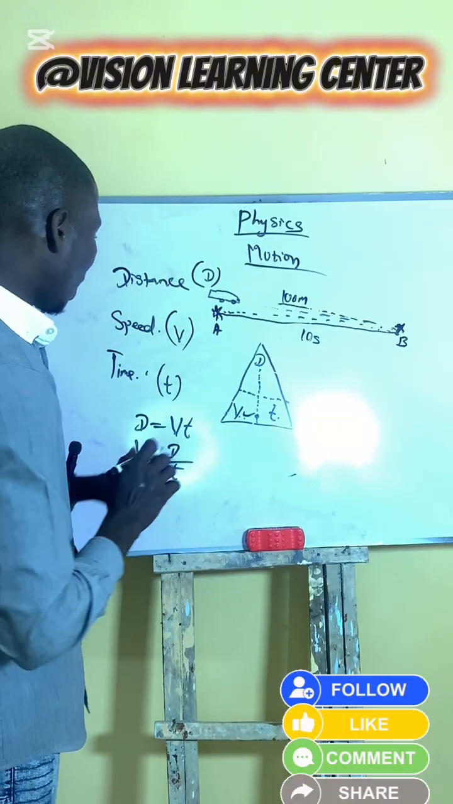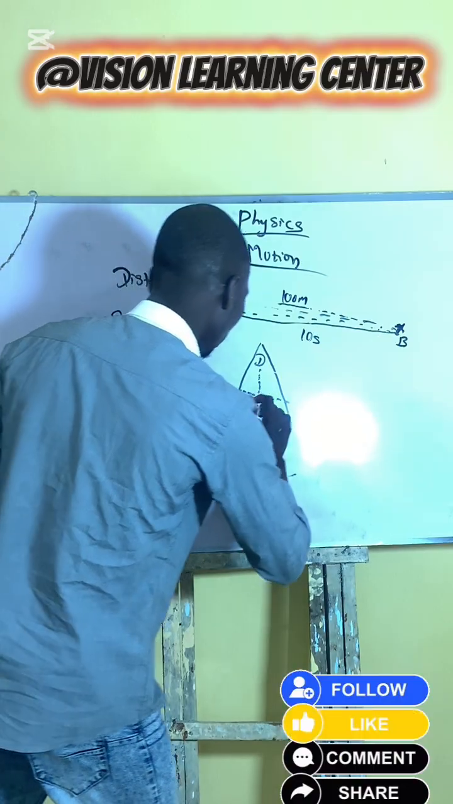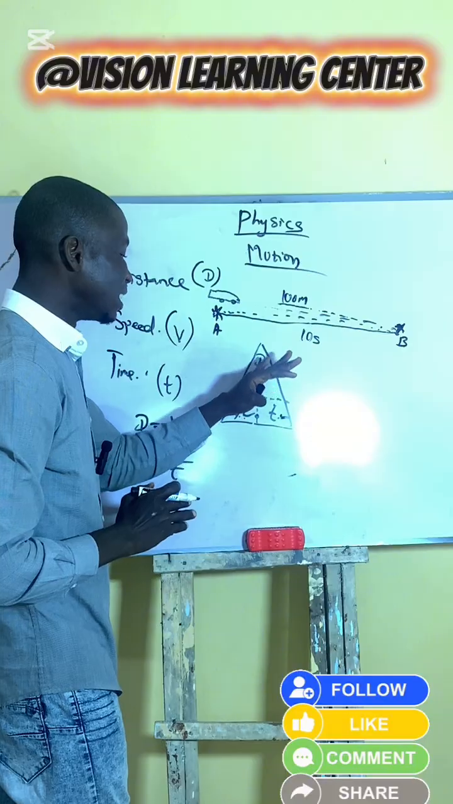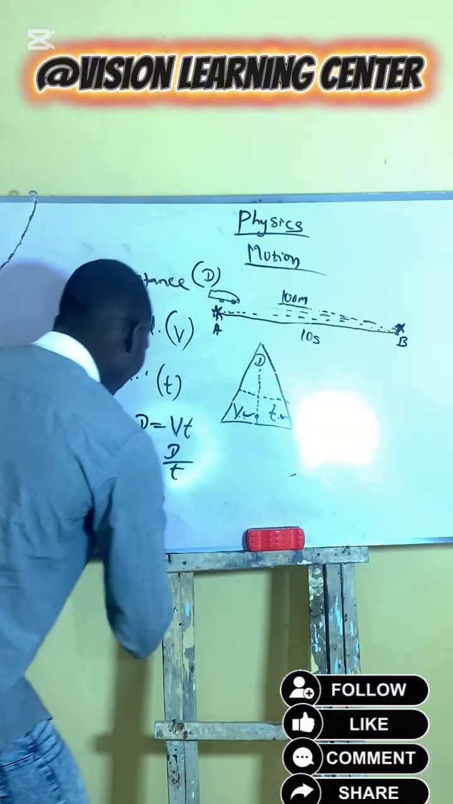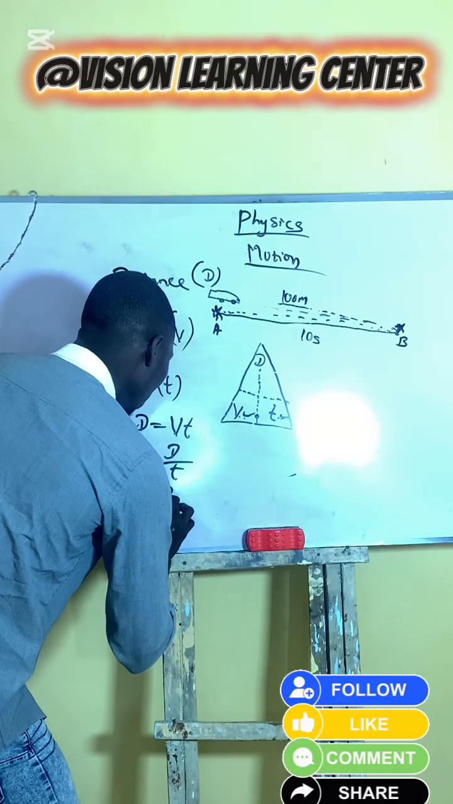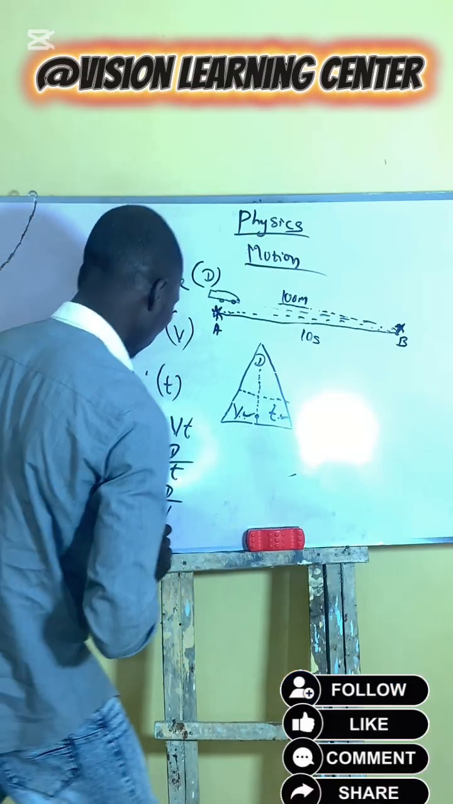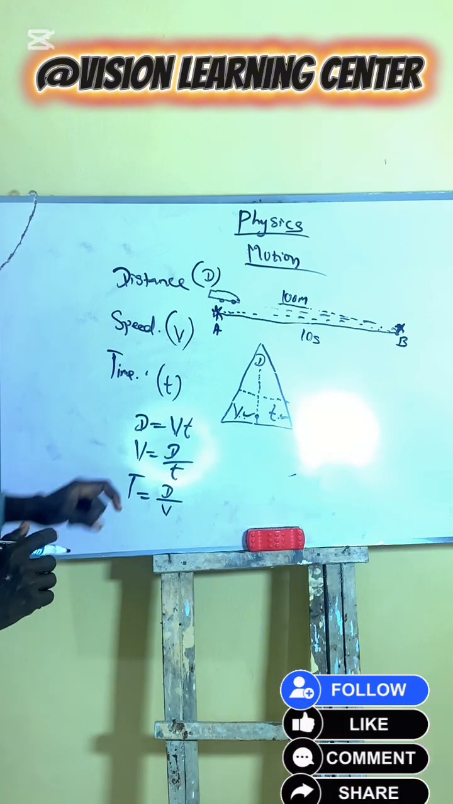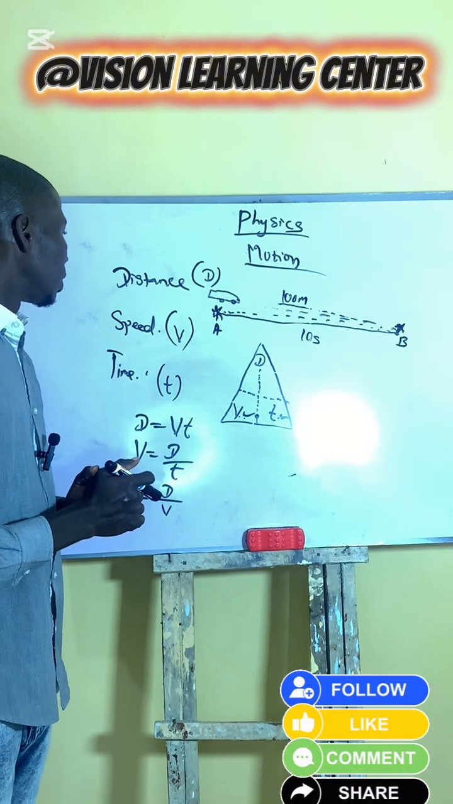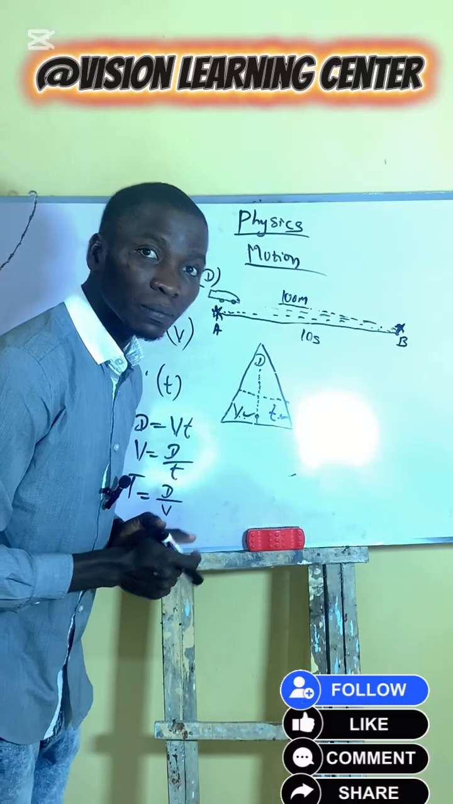Okay? Then let's take T. What are we left with? We are left with D and V. Then T is equal to D, which is distance, divided by speed, which is what? V. Okay, this is the formula of distance, speed, and time.